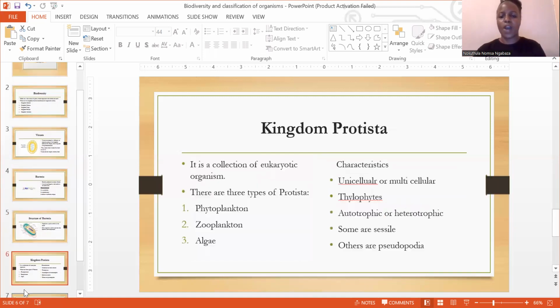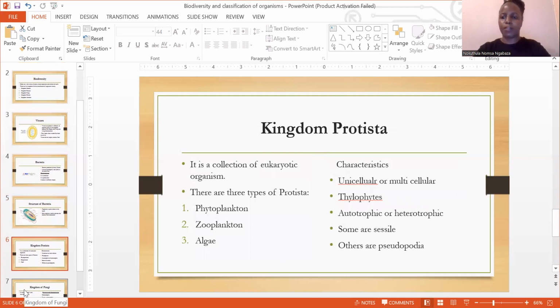Then we have our next kingdom, which is the kingdom of Protista. All right. So when it comes to the kingdom of Protista, this is a collection of eukaryotic organisms. So what do we mean by that? Remember, I said prokaryotic means there's an absence of a definite nucleus. So now if I'm saying the kingdom Protista, or protists, are eukaryotic organisms, we're simply saying they have a definite nucleus. I hope you guys are going to remember this.